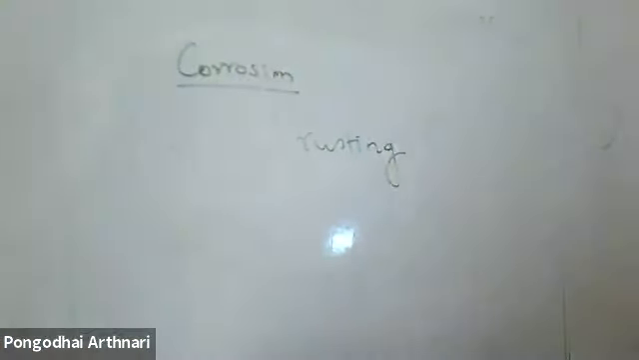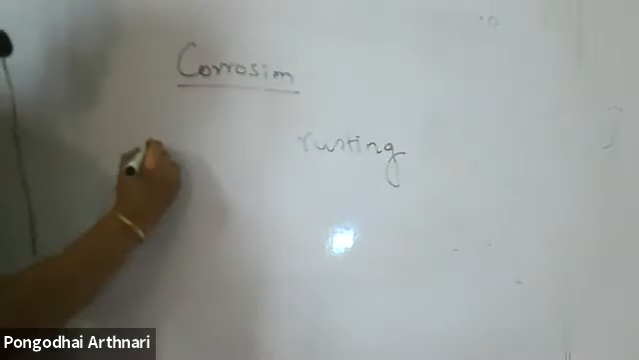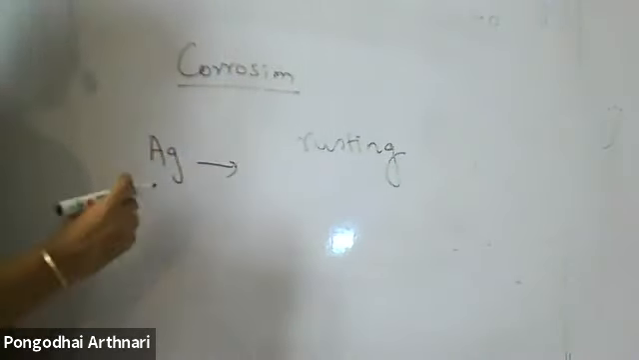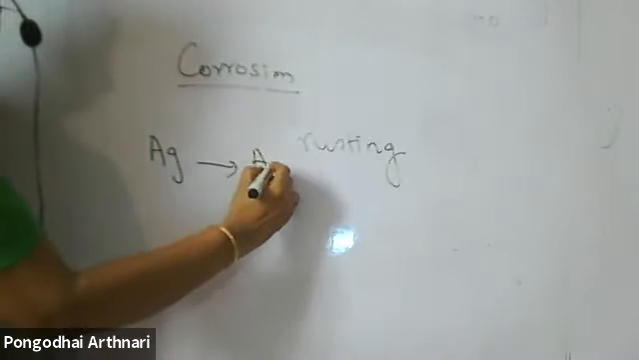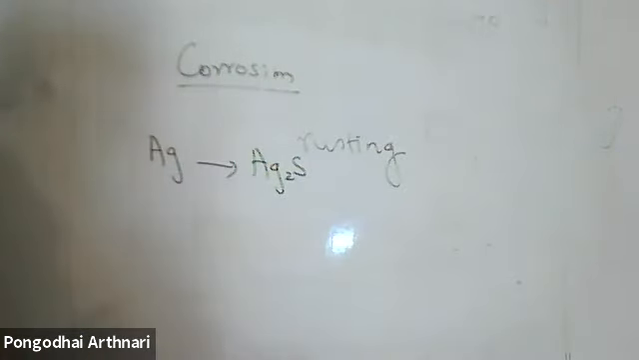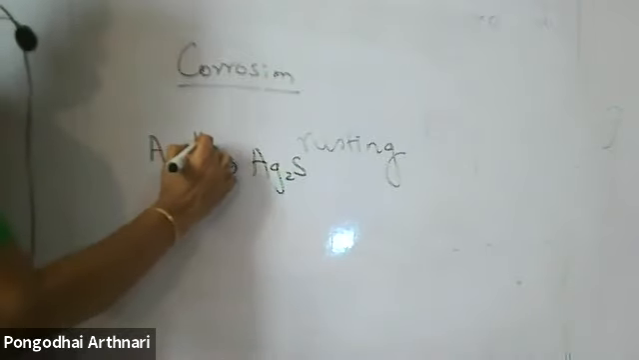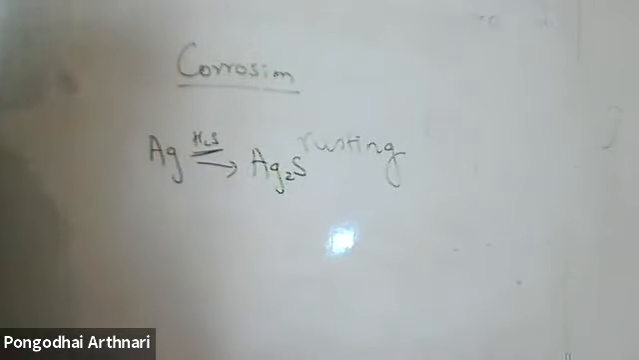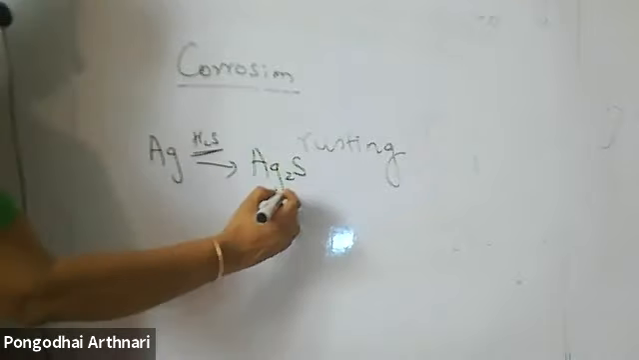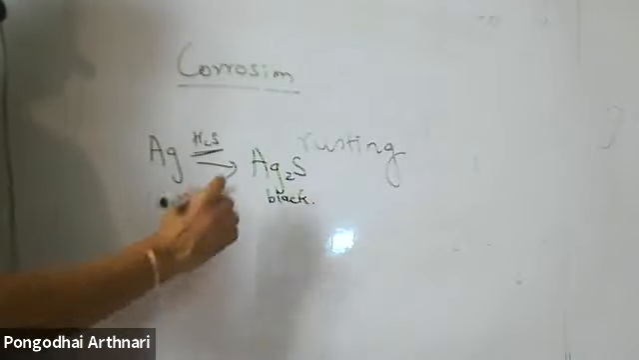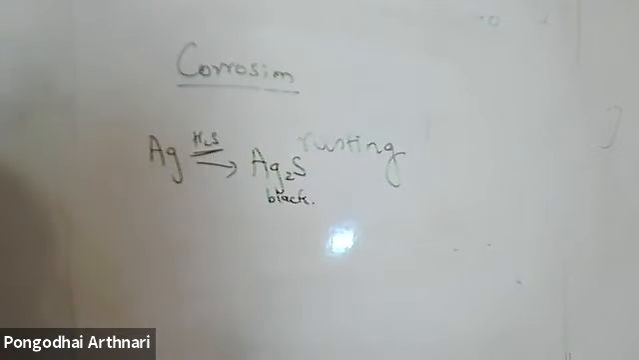Similarly, silver is silvery white. It turns black in color. It's due to silver sulfide. The black color that you see on silver is silver sulfide, because it reacts with hydrogen sulfide in the atmosphere to form silver sulfide. Silver sulfide is black in color. This is the black deposit you see on silver articles when you don't wash them daily.